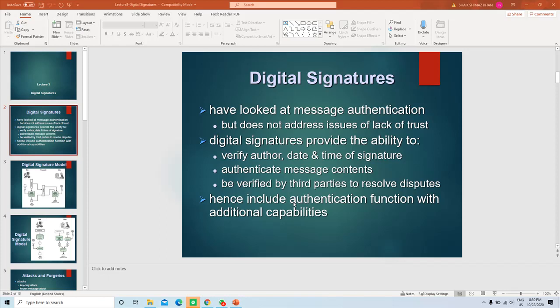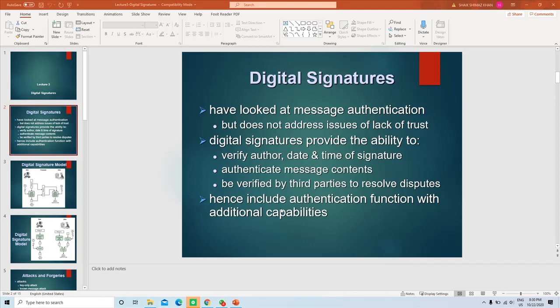To authenticate the message or the sender of the message, we can use techniques such as hashing, encryption, and also message authentication code.